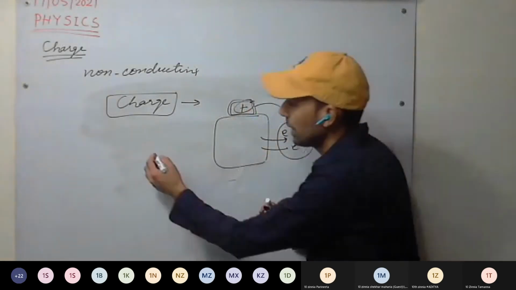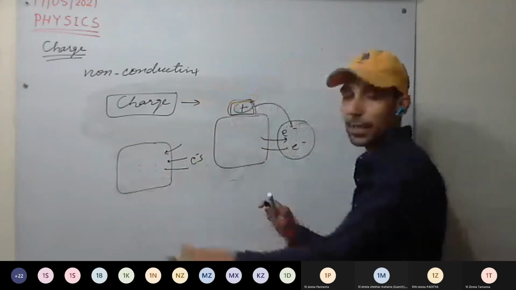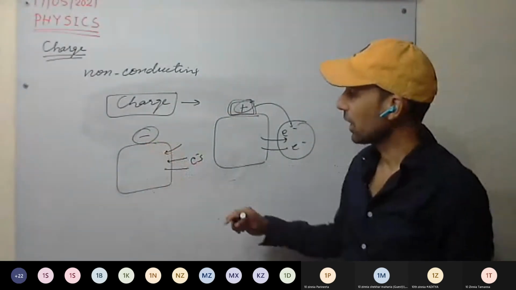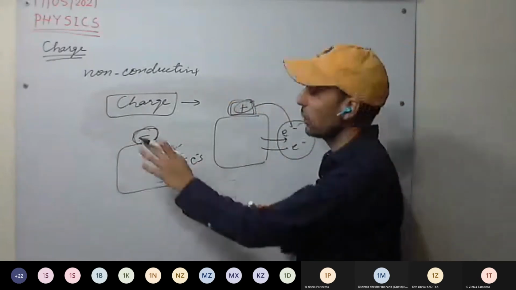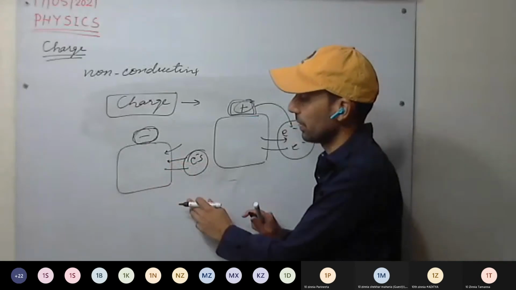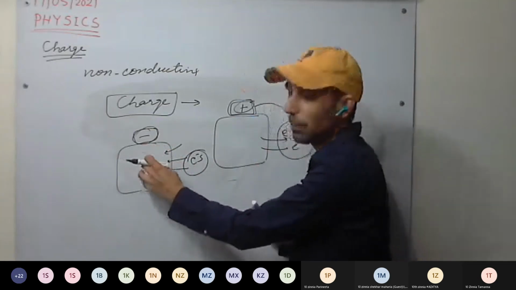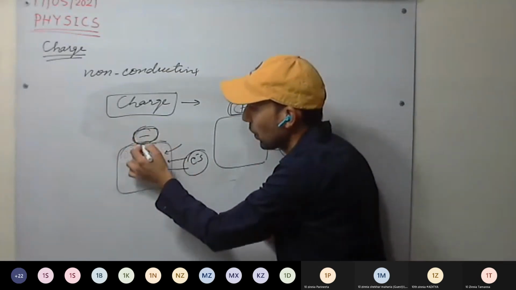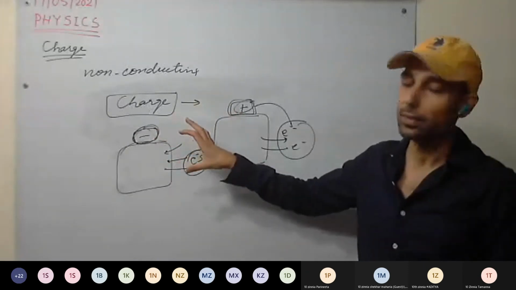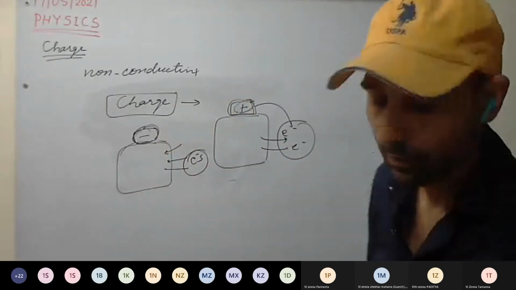Similarly, we have a body and we have supplied electrons to it. So this body will be negatively charged. The quantity of negative charge will depend on the number of excess electrons in this body. If we have supplied more electrons, the body will be more negatively charged. So the charge depends on the number of electrons, deficit or excess.